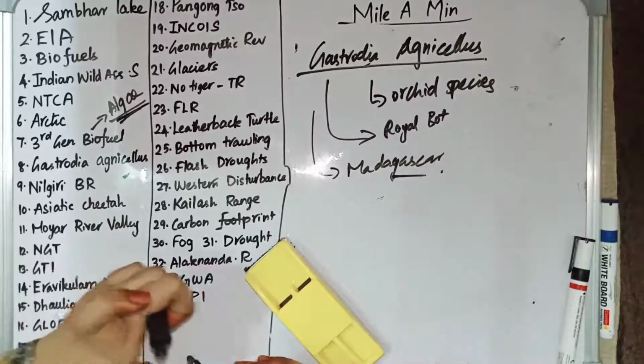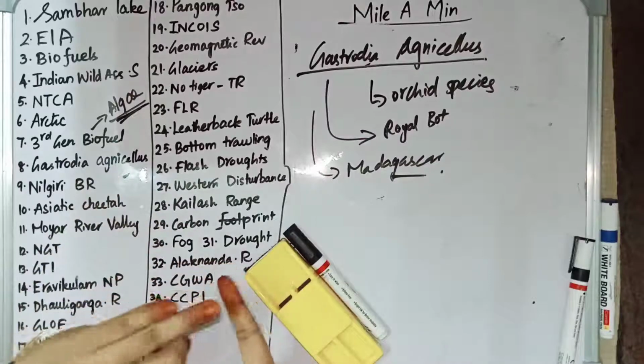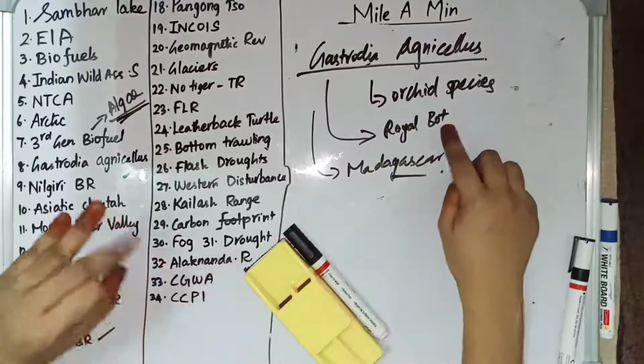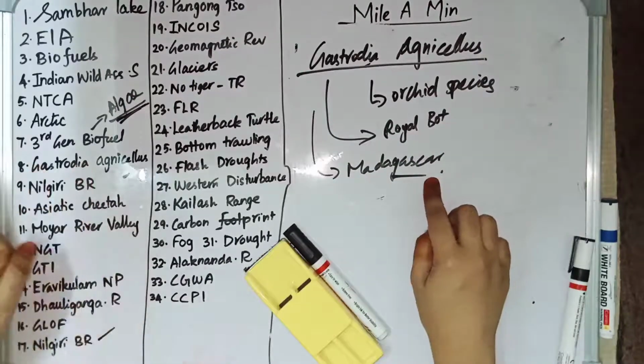So these are the points. First, Gastonia agnicellus is an orchid species. It is regarded as the ugliest orchid species in the world by the Royal Botanical Garden, which is located in London, and it is discovered in Madagascar.